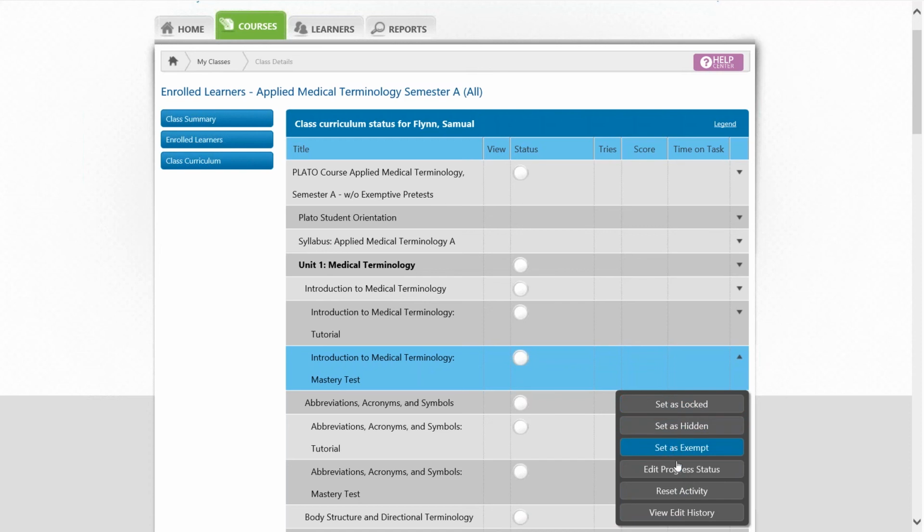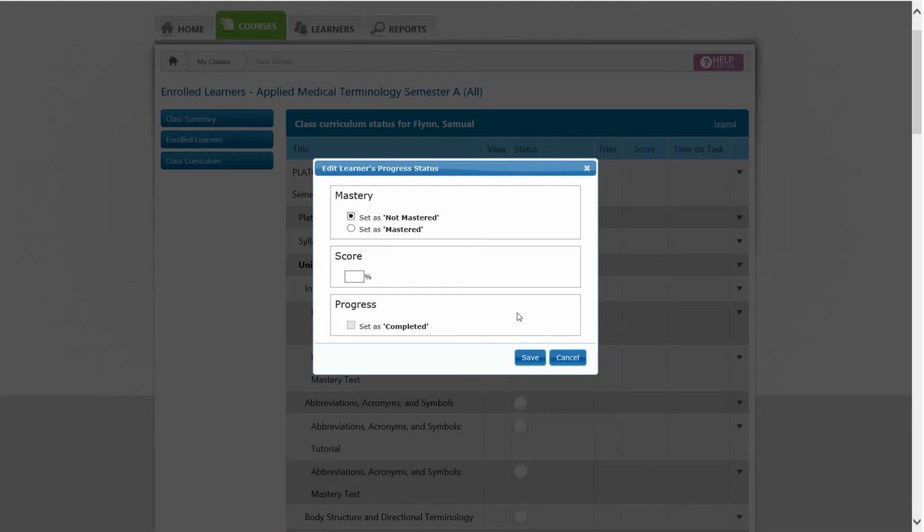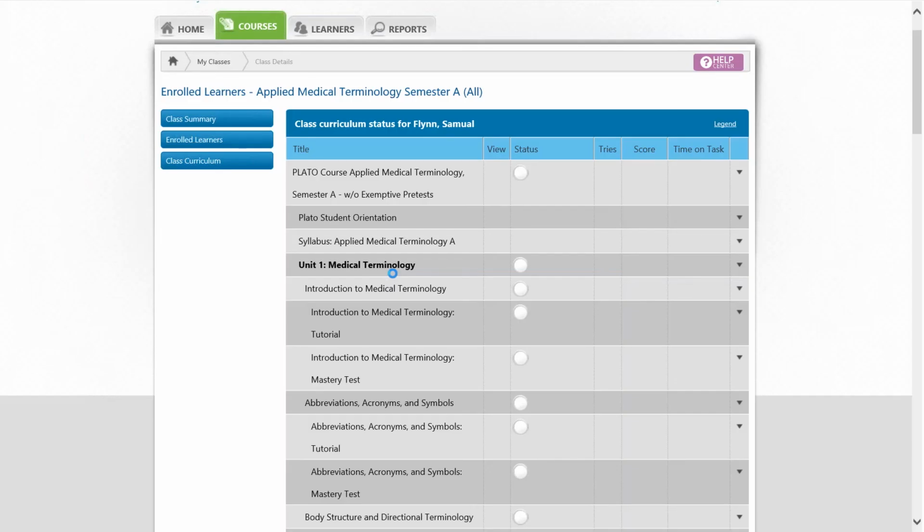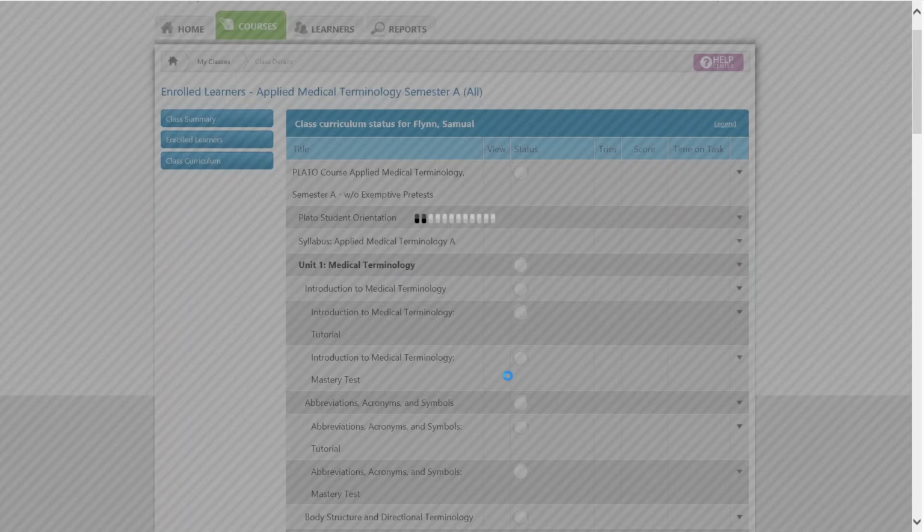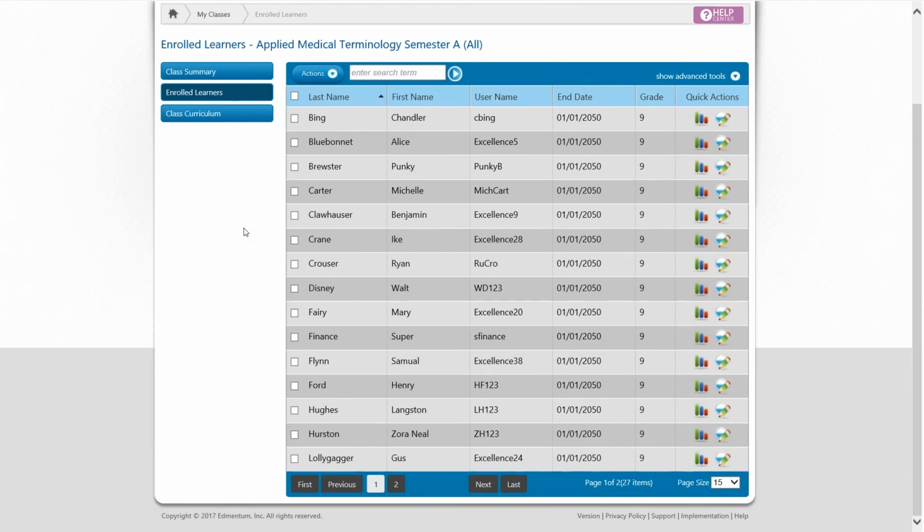I would be able to edit progress. So if I needed to set it as mastered, click my score in there that needs to be shown. I click save. And now this Introduction to Medical Terminology Mastery Test will show mastered.